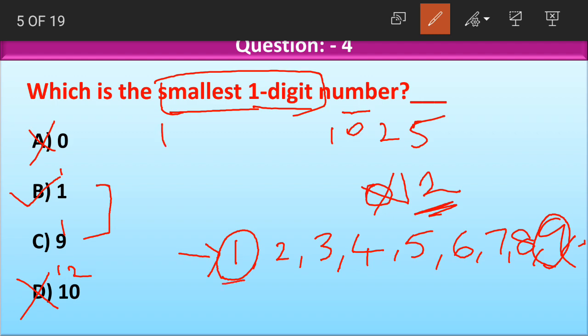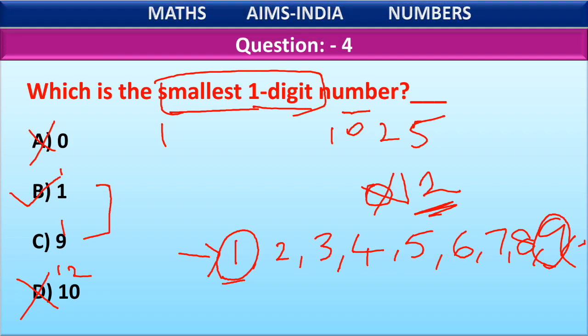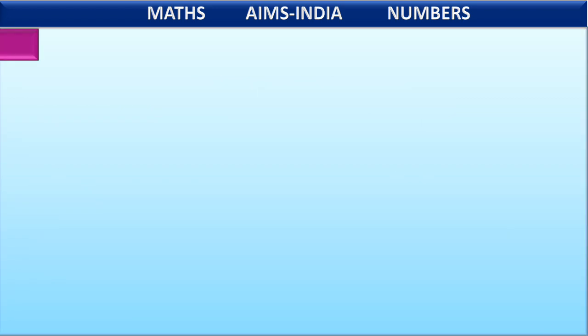If they would have asked for the largest 1-digit number, we would have chosen the option 9 as our correct answer. Okay, children. Moving on to the next question.